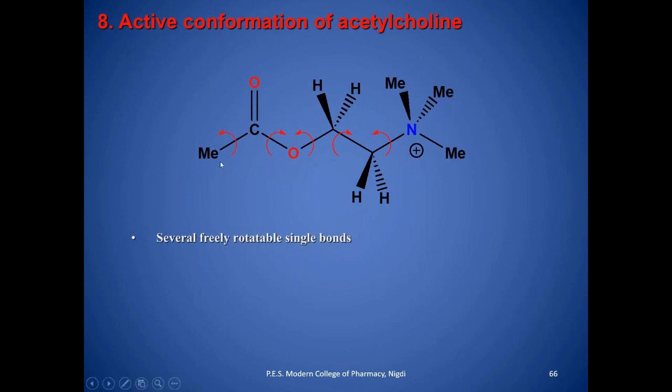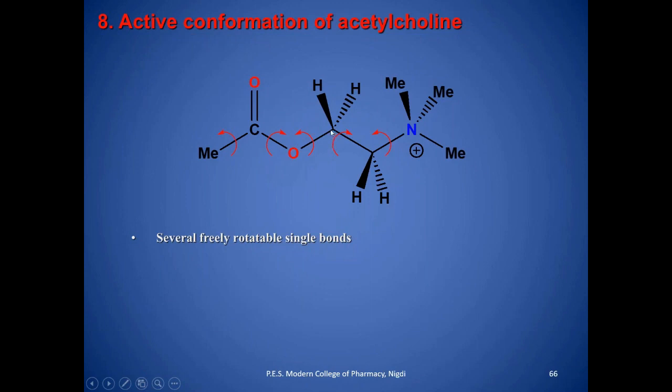You can see that there are a number of single bonds, and that's why there is free rotation across the carbon-carbon single bond. This conformational isomerism has been studied with respect to the ester oxygen and quaternary nitrogen, resulting in rotation about this carbon and CN and CO. Simultaneously, here there is again rotation. On the basis of this rotation there is a formation of a number of conformations.